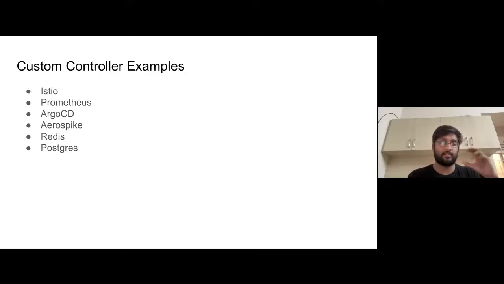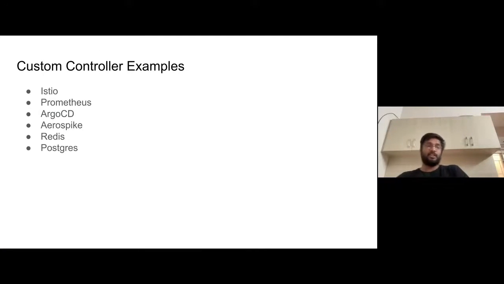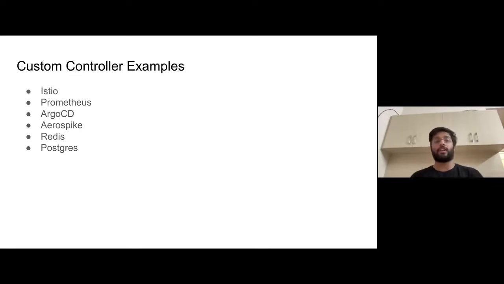But Kubernetes doesn't identify a virtual service by default, only because there's an Istio custom controller running, which is there to take action on that virtual service and make it actually work out, right? So that's what Istio is there for. And there are multiple different controllers out there. Any big project out there which can run on Kubernetes would have a custom controller associated with it.